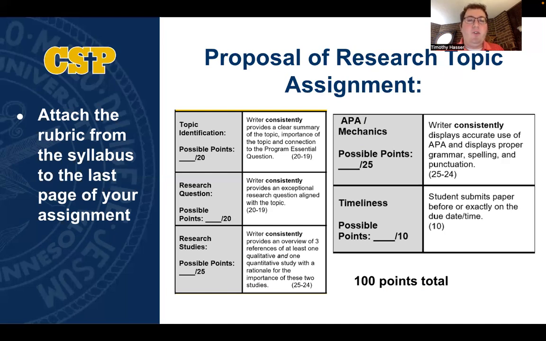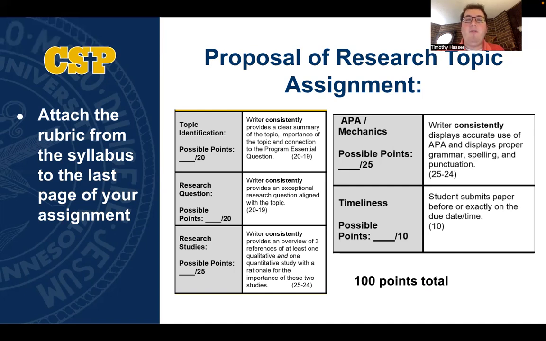And so for this assignment, you will receive 20 points for providing a clear summary of your topic, discussing the importance of the topic and the connection to our program essential question. There are 20 points for your research question, 25 points for your research studies, 1 qualitative study, 1 quantitative study, and then 1 study of your choice, including the importance of these studies, and then 25 points for APA and mechanics.